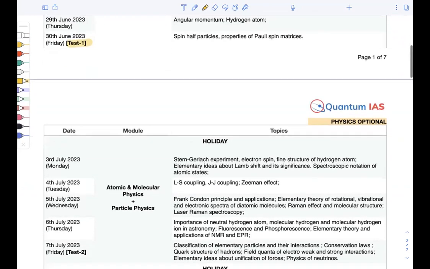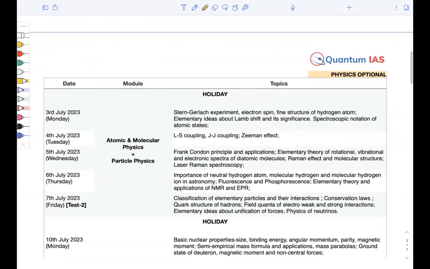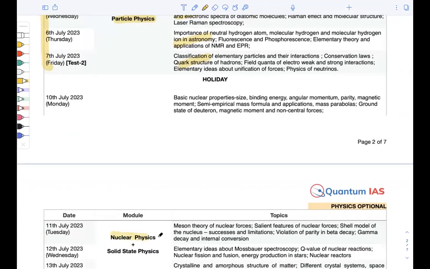So yes, the first week will be quantum mechanics. The second week will be atomic and molecular physics as well as particle physics, right? The first 2 days I am giving to atomic, 2 days for molecular, and 1 day will be given to particle physics, right? Next we will have nuclear physics and solid state physics. So these are nuclear classes.